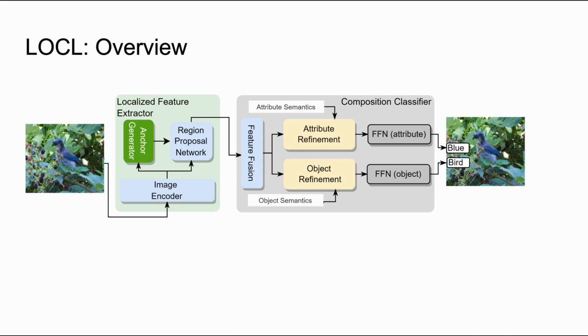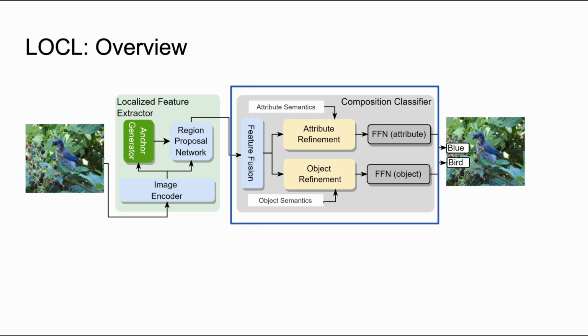We have two components in our network, a localized feature extractor and a compositional classifier. From the input image, the localized feature extractor creates localized features that have a high chance of containing an object. This type of feature extraction helps the network to localize the object of interest amongst clutter and background elements. The composition classifier refines these features with semantics to make the final object and attribute composition. Our network is trained in two stages. In the first stage, we pre-train our localized feature extractor, and in the second stage, we train the full network with a lower learning rate for the localized feature extractor.